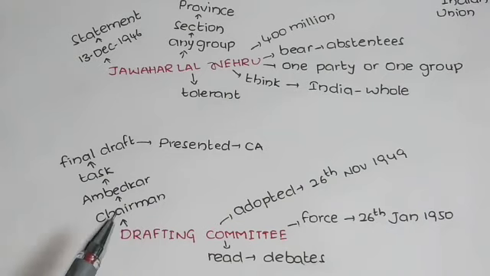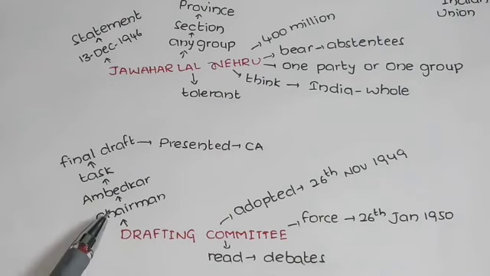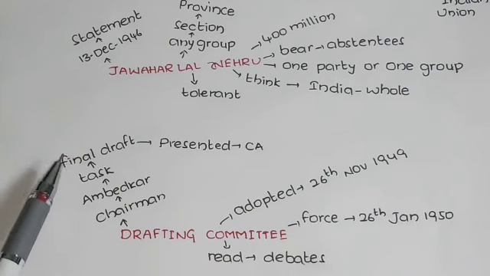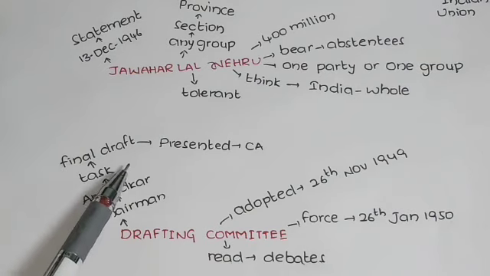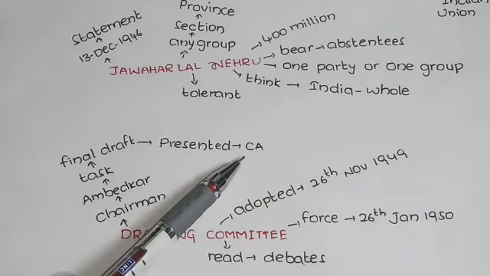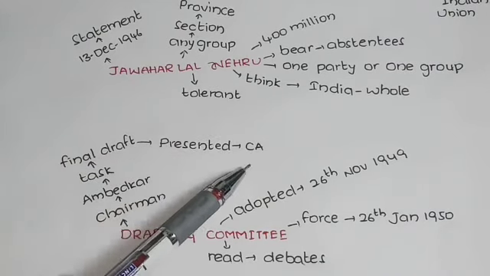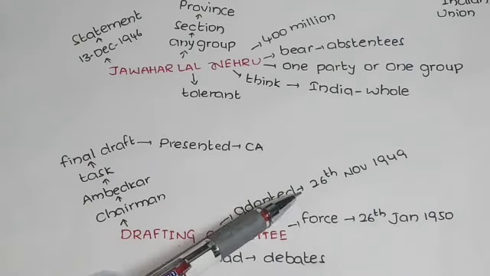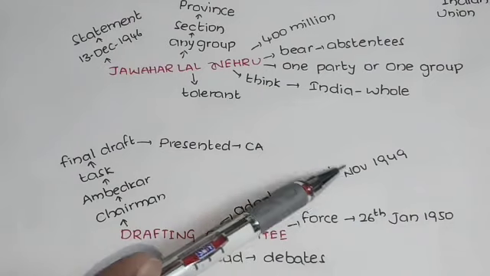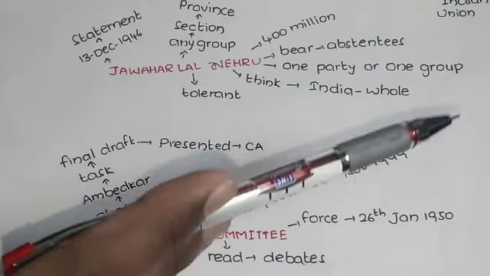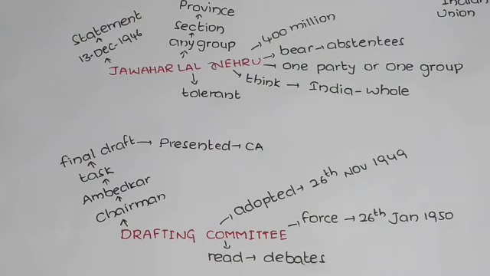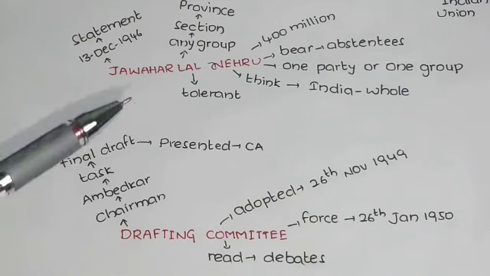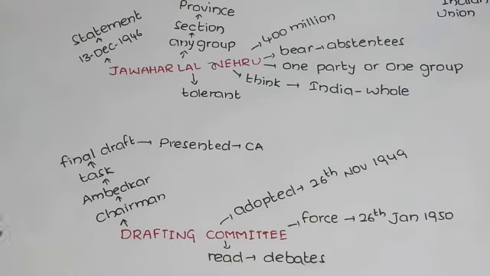So once again I am repeating here. The drafting committee was set up in 1946, and its chairman was Dr. B.R. Ambedkar, and their task was to prepare the final draft, that is, to prepare the constitution of India. When it was prepared, they presented it in front of the Constituent Assembly, and all together discussed and finally approved it. It was adopted on 26th November 1949, and enforced on 26th January 1950. With the debates, all the people read this constitution and had many debates also, and finally it was adopted.